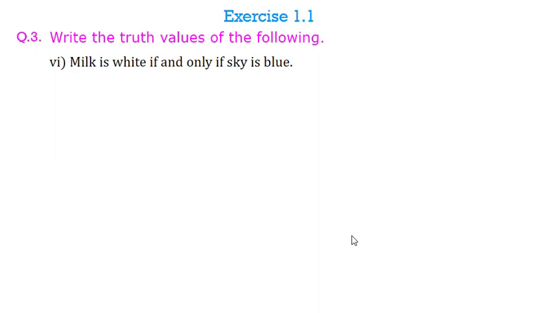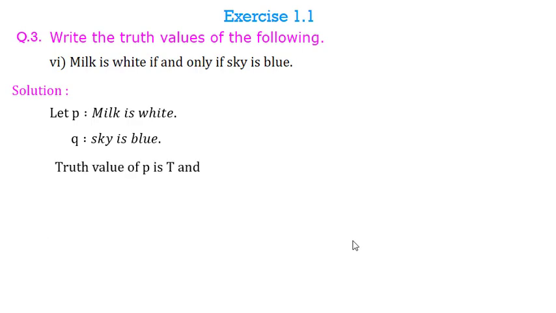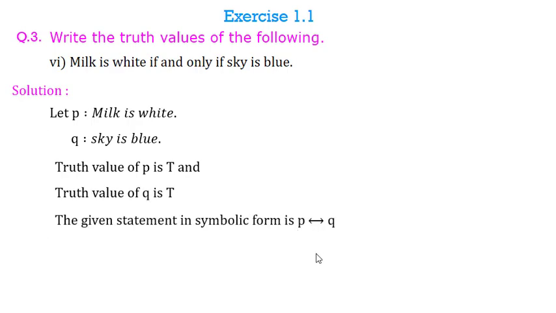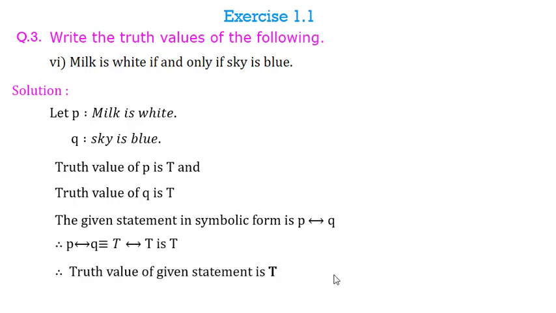Next question is milk is white if and only if sky is blue. So here it is double implication. I have statement P as milk is white and statement Q as sky is blue. Now the truth value of statement P is true and truth value of statement Q is also true. So for double implication we have true double implies true is true. So I will say that the truth value of given statement is true.